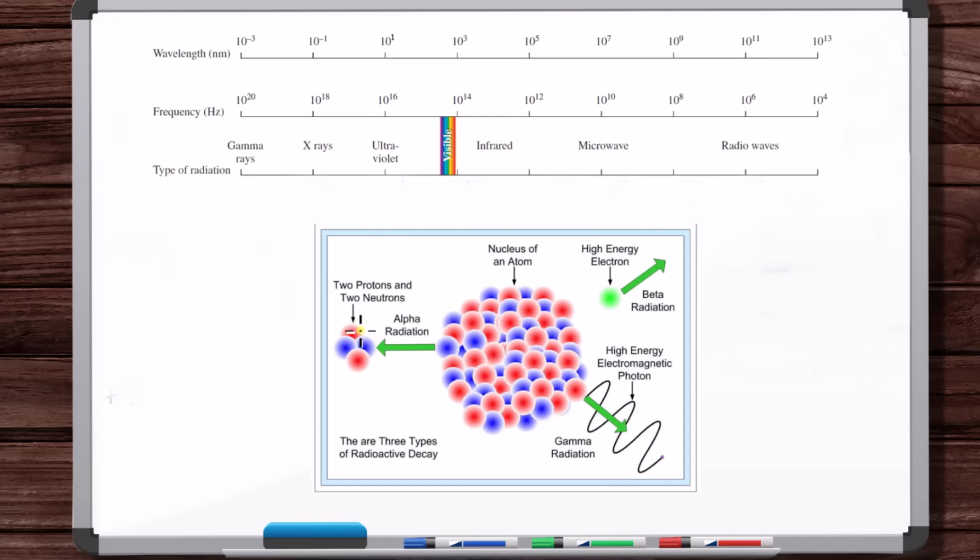Alpha radiation is the emission of 2 protons and 2 neutrons. Beta radiation is the emission of an electron, and then neutron emission is the emission of a neutron. Only gamma radiation is an electromagnetic wave being emitted from the nucleus due to radioactive decay. Again, these names are just based on how this was developed. At the time, they detected radiation coming from the nucleus, high energy radiation, and they didn't know what was a particle and what wasn't a particle, so they just termed everything as radiation, and the names stuck.